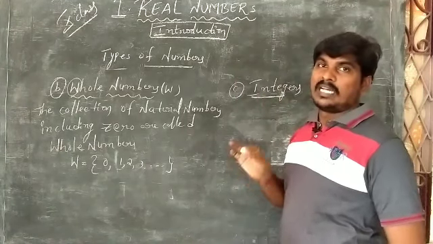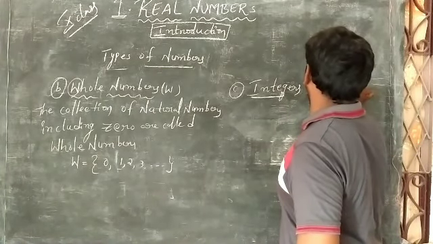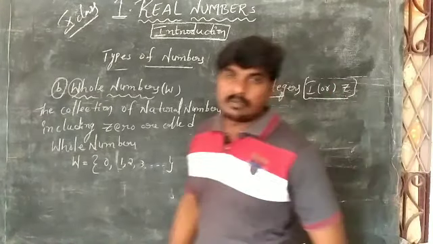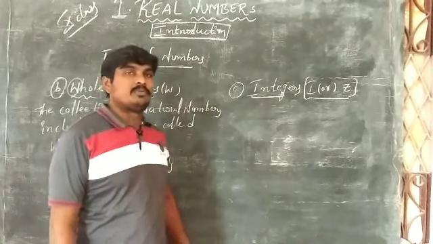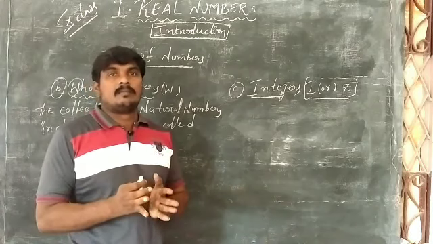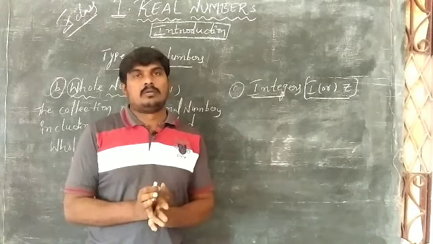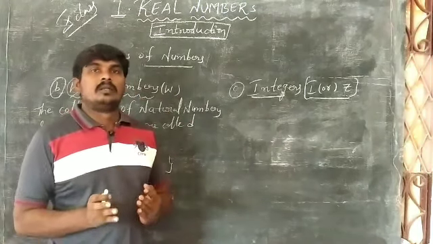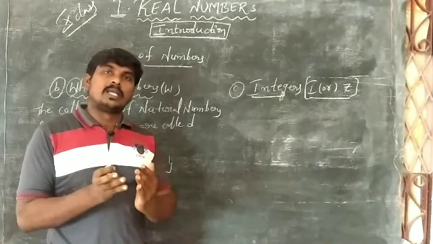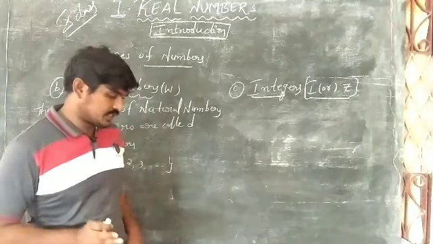Integers representation with I or Z. Please all of you observe carefully. So what is the definition of integers? Integers means the collection of positive, negative numbers and including 0, like that we can say. Otherwise, the collection of whole numbers along with negative numbers are known as integers. Like this also we have to define integers.